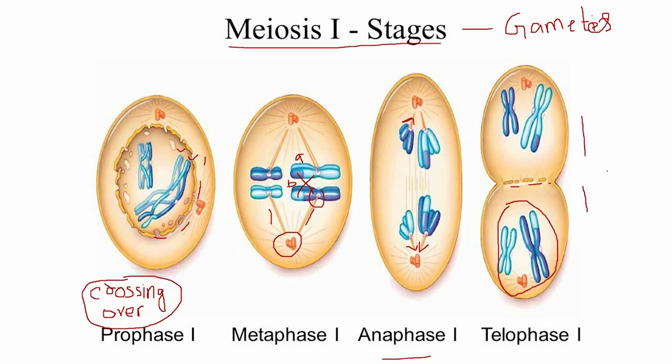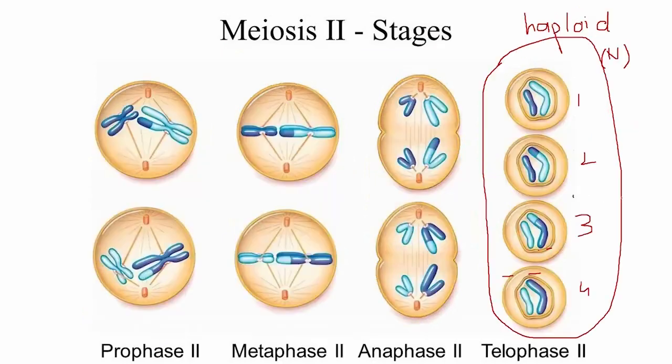Now these two daughter cells will undergo another division, which is called meiosis II. These two cells were formed as a result of meiosis I, but now they will not undergo replication in the interphase stage as they did in mitosis. As there is no duplication or replication of genetic material, as a result of division in anaphase, the number of chromosomes will be reduced to half. Again, the process repeats itself.